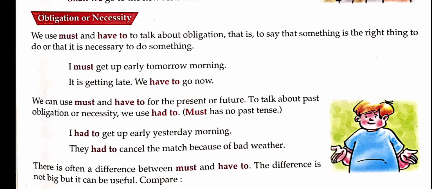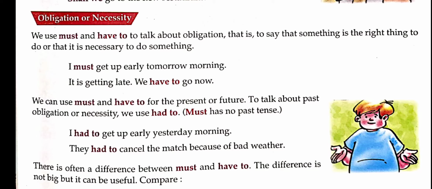So for that I use I must get up. It is getting late, we have to go now. If we have to reach the bus stand on time and there is not much time left, then at that time we say it is getting late, we have to go now.